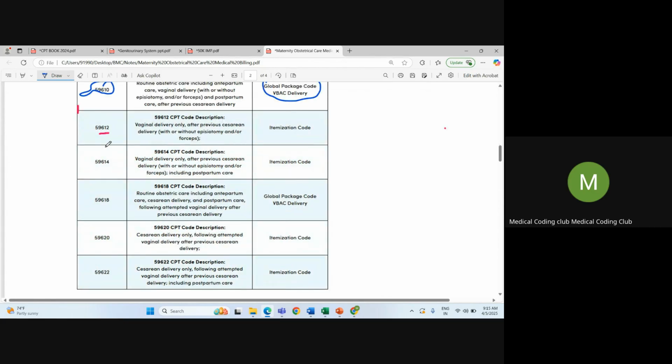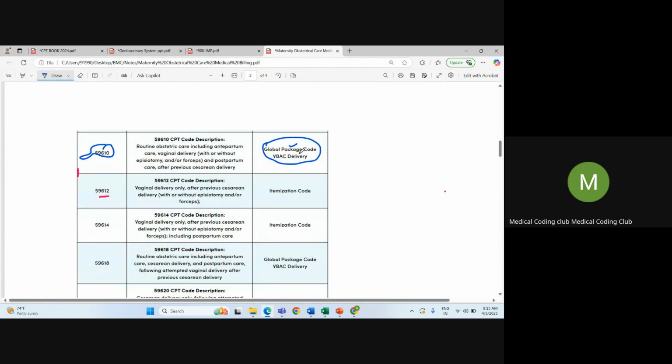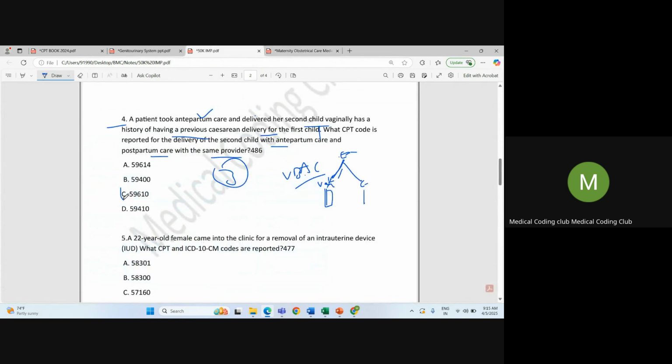I'll just show the code 59610. You can see global package code. So this we will be coding. 59610 will be the correct answer for 4th question. Okay, please go ahead. You can pause the screen, go ahead and refer to all the options, and you can get the correct answer. Okay, so answer C.